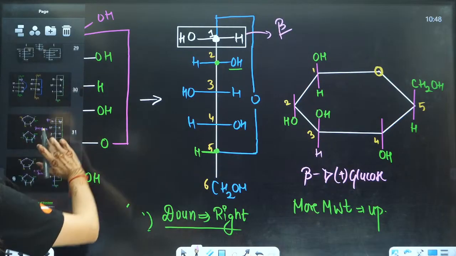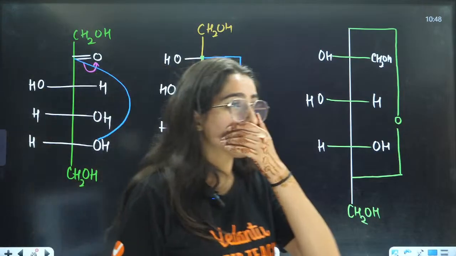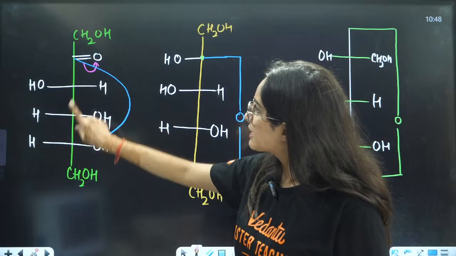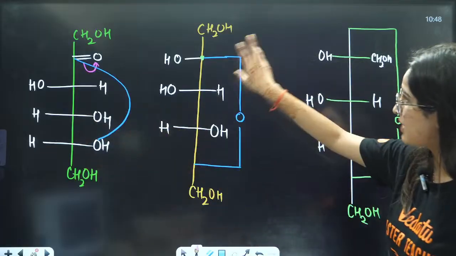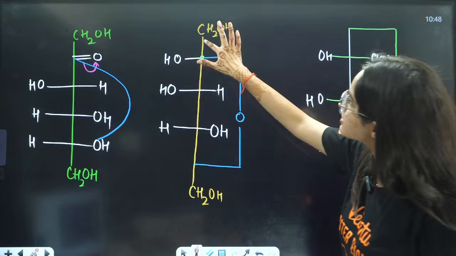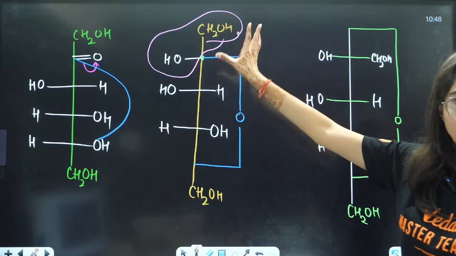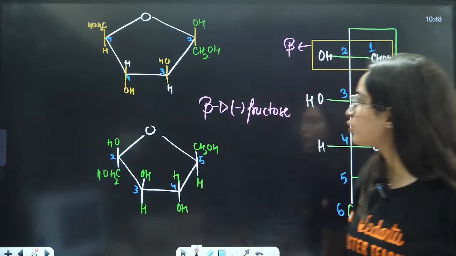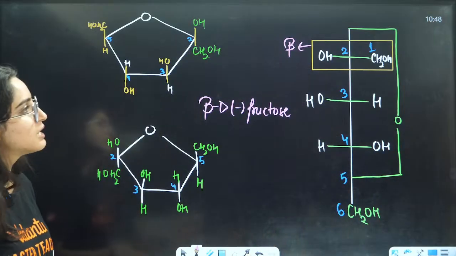Okay, guys, so you just need to remember one thing. Even if you don't remember the full structure, that is okay. You just need to remember that from this position, it will make a bond, right? After that, you just need to rearrange this CH to OH here. Now, this rearrangement will define the alpha and beta glucose, right? So, here you will have alpha fructose and beta fructose, similarly alpha glucose and beta glucose, right?